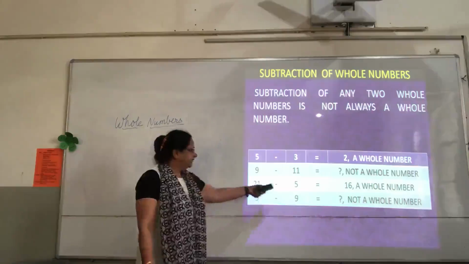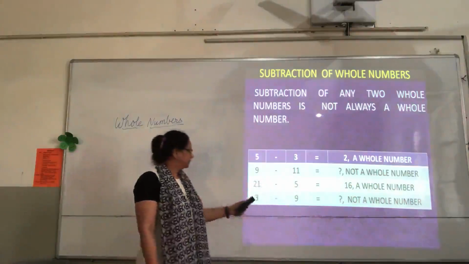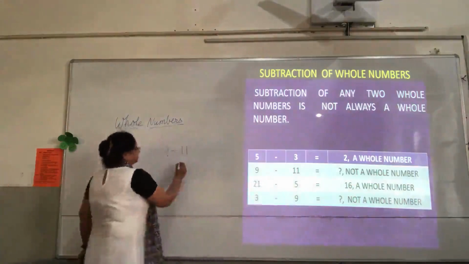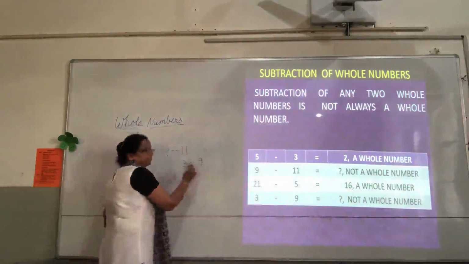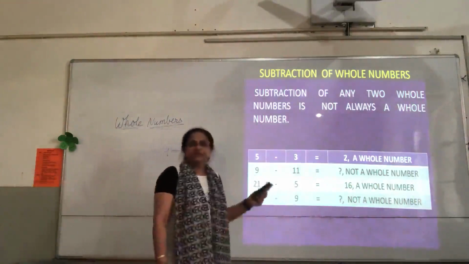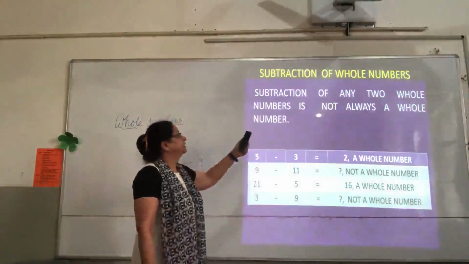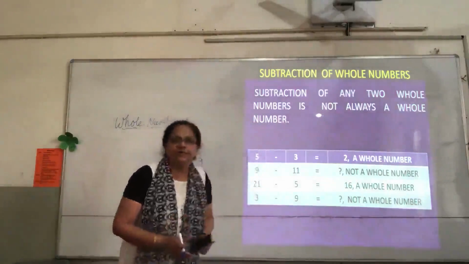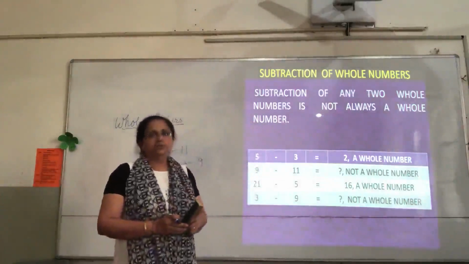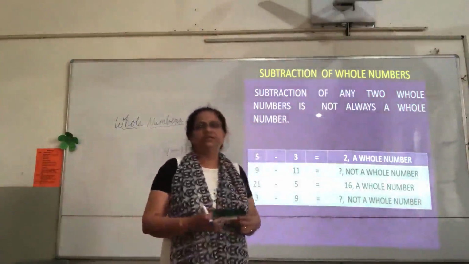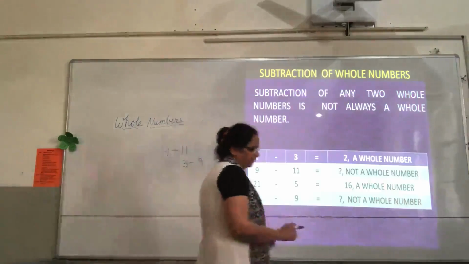Similarly, 21 minus 5, fine, 16 is a whole number. But 3 minus 9, again children, we cannot subtract a bigger number from a smaller number. If we subtract, we will not get a whole number. So subtraction of any two whole numbers is not always a whole number. So closure property is not true for the subtraction of whole numbers.